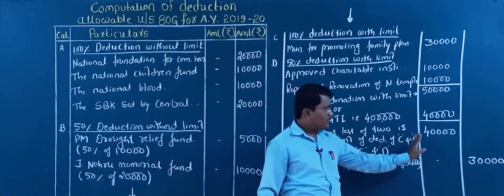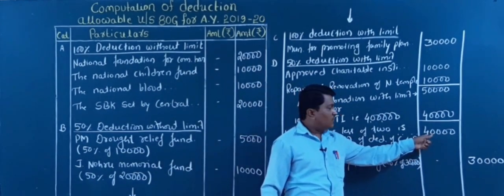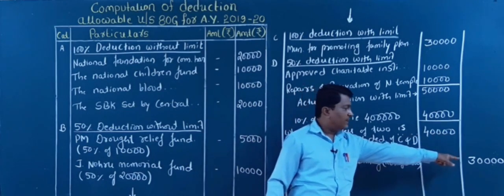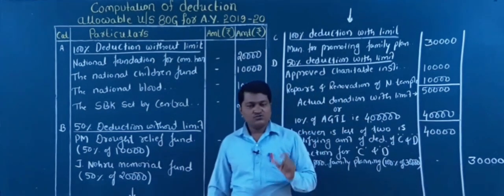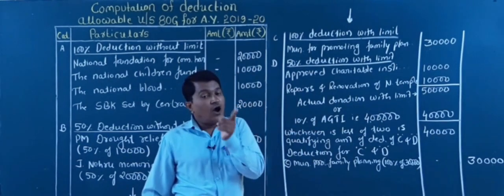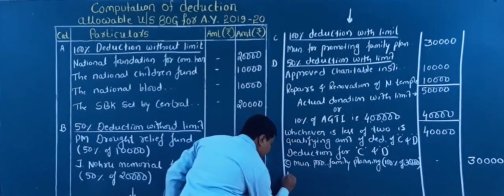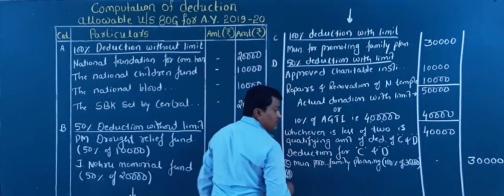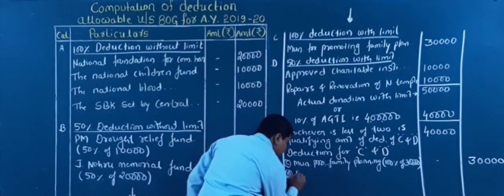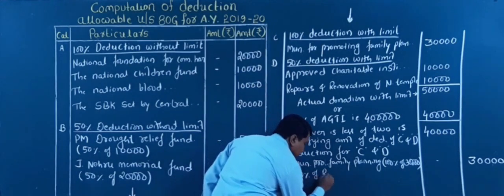Now what is the remaining amount? The limit is 40,000. Out of 40,000 we already claimed 30,000. So how much remains? Yes, only 10,000. Of that we go for 50%, that is D, 50% of the remaining balance.